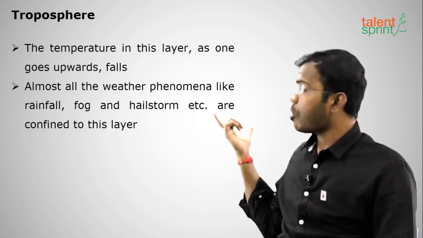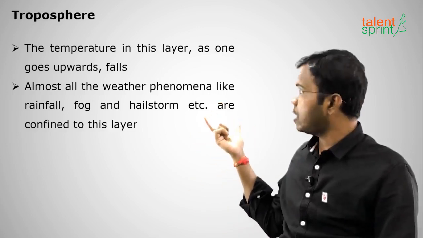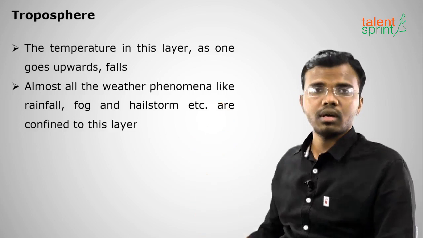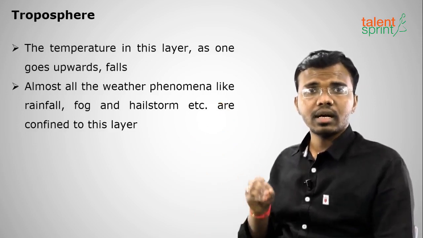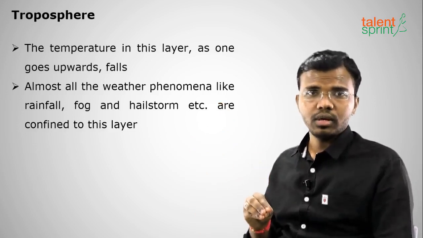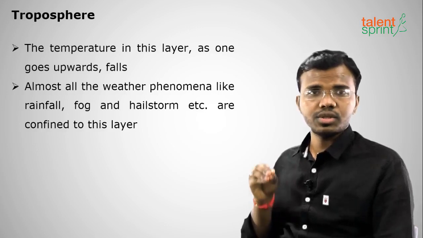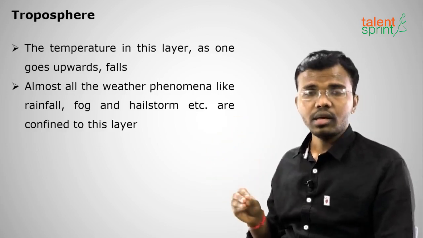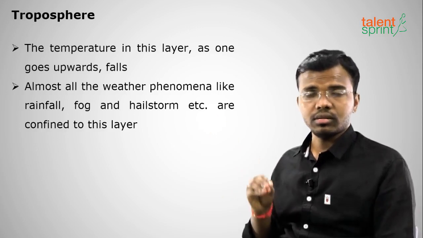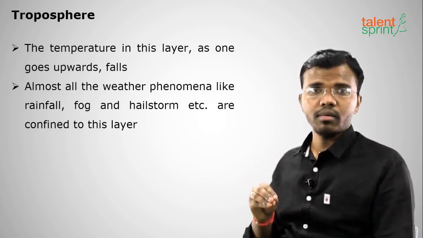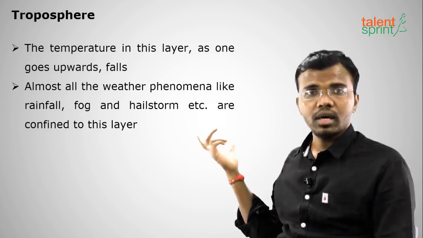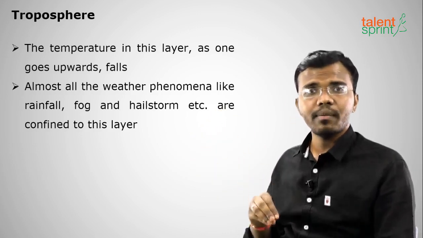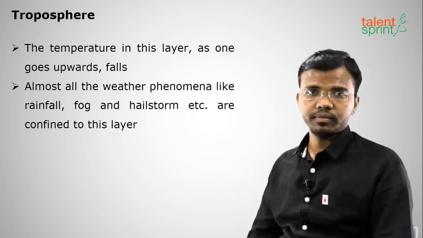And all the weather phenomena, including rainfall, cloud formation, snowfall, fog, hail, will occur in troposphere only. Remember this very repeated and star mark question, very important.